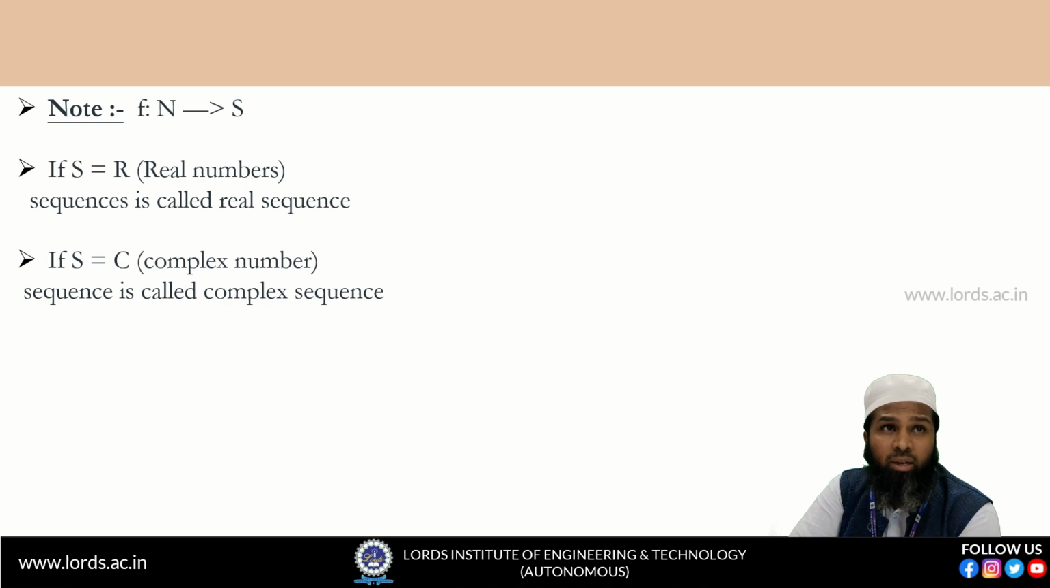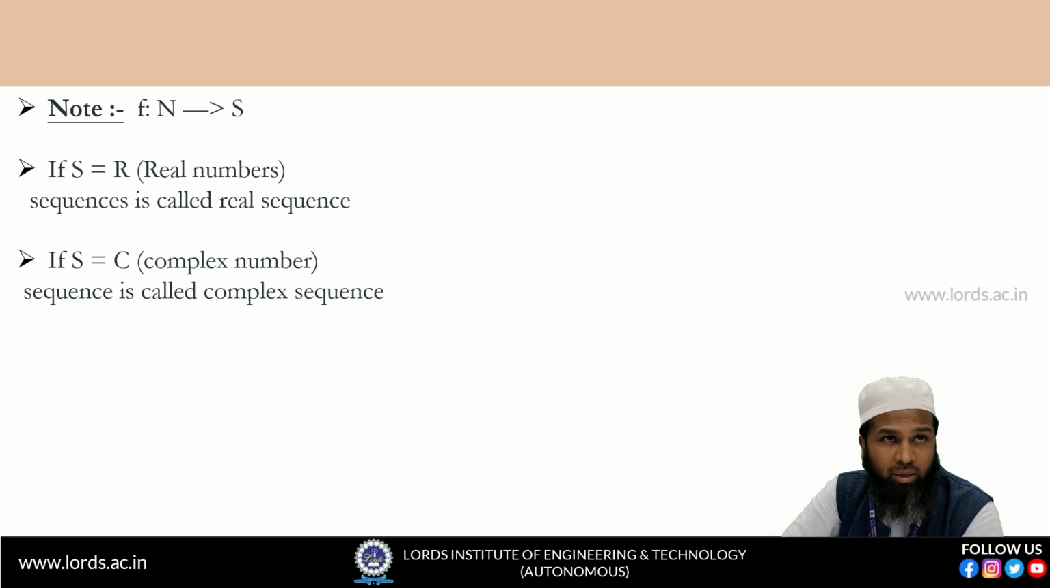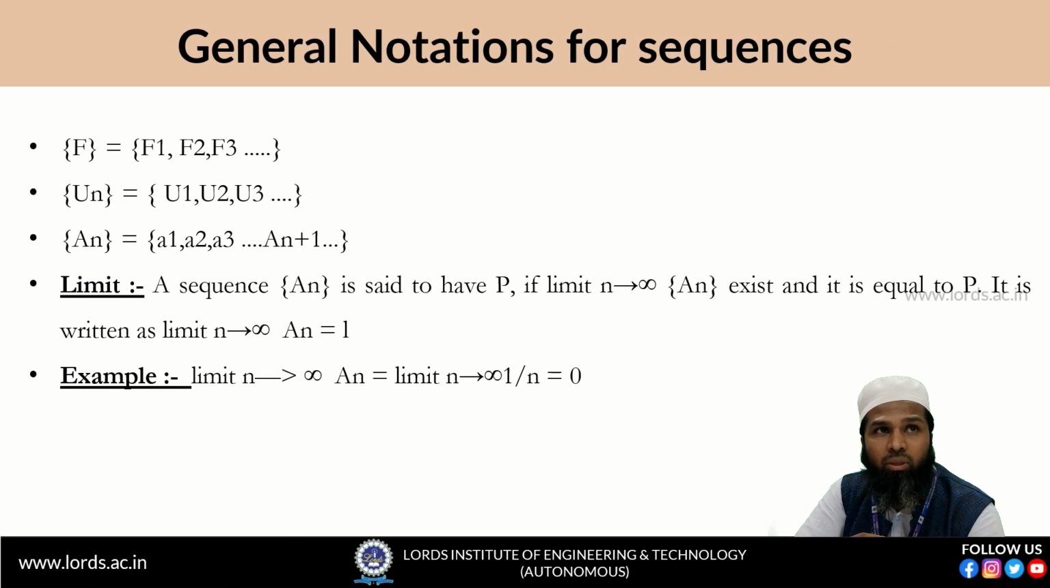Now, I told you what the sequence is. The sequence is a function from the set of positive integers or natural numbers to any set S. S is also a set. If we take S equal to R, the real numbers, then that particular sequence is called a real sequence. If you replace S by the set of complex numbers, then the sequence is called a complex sequence. So these are some cases for the sequence. These are the general notations for the sequence.